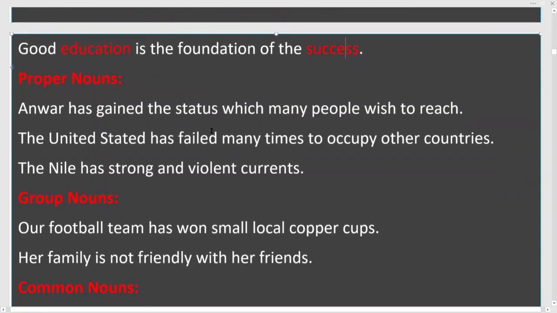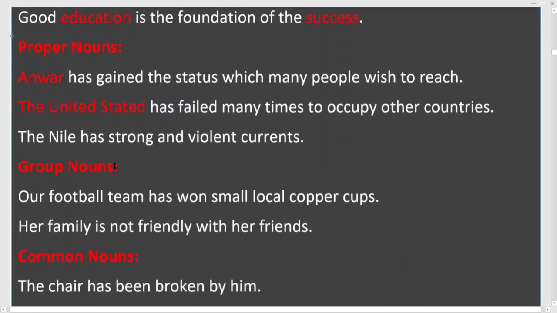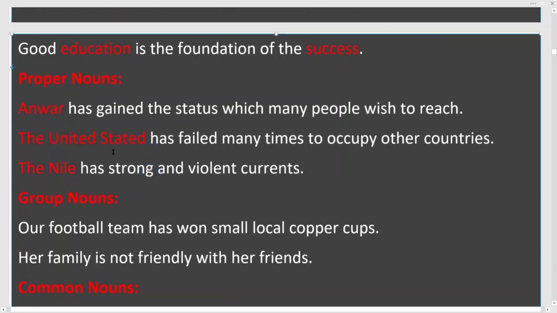So let's see some examples for proper nouns here. Anwar has gained the status which many people wish to reach. So Anwar is a proper noun here. The next one is the United States has failed many times to occupy other countries. So the United States is a proper noun here. The Nile has strong and violent currents. So the Nile is what? Is a proper noun here.